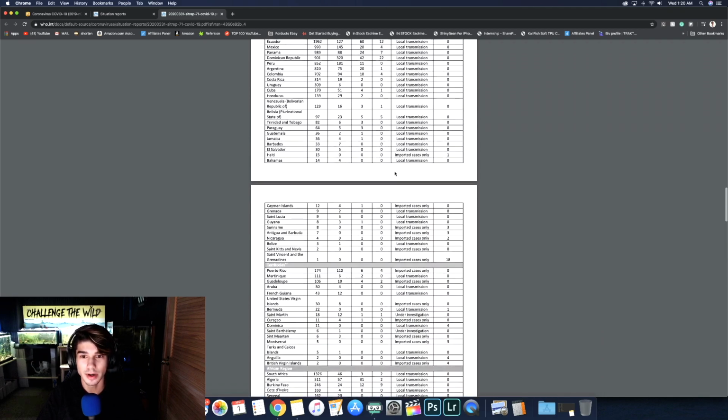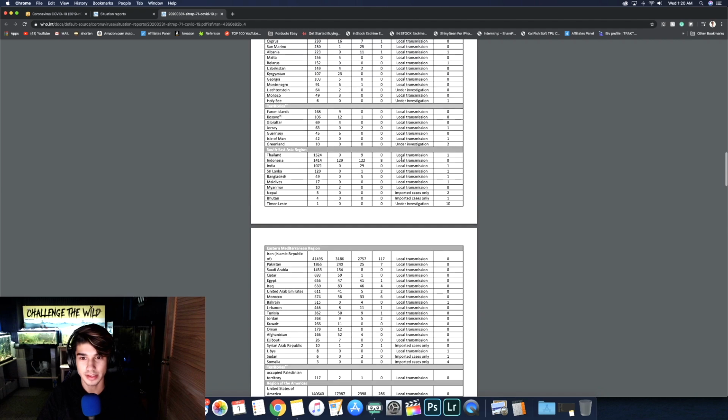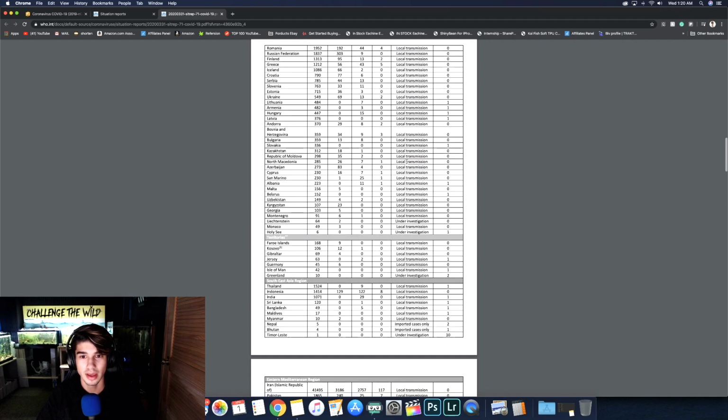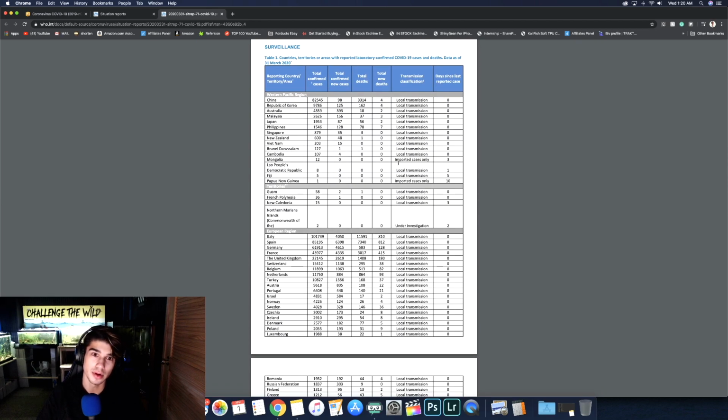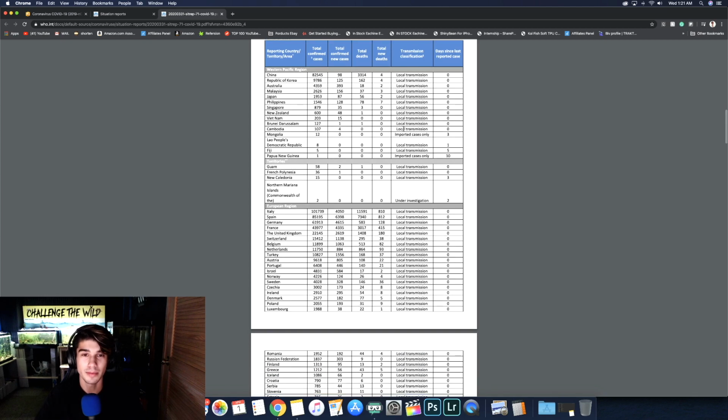This also was very, very helpful when it first started because it says how it was transmitted, and it has local transmission and imported cases, where imported is someone that traveled to a country that was affected, but local transmission is when it's affected the entire country. I'm absolutely no expert at all, but I have just been following this, and I want people to have accurate information that they can check.